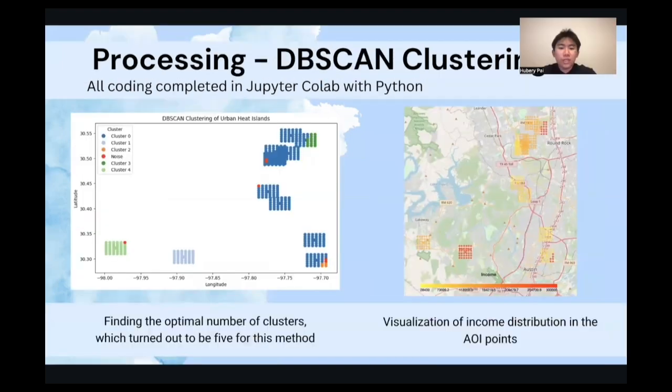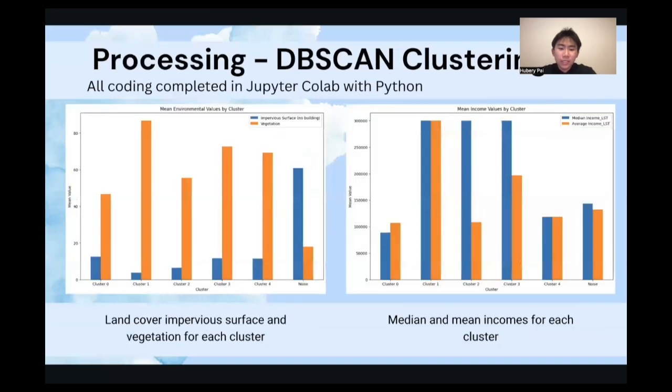We also use DBSCAN because it handles noise and outliers well, which is especially useful when working with real-world data. As displayed, the clusters formed or differentiated within specific AOI points, unlike what we saw in k-means. In these clusters, we found that as income increased, so did vegetation, and in areas with lower income, there were, on average, more impervious surfaces. This is especially apparent in clusters 0 and 1, which follow the trend described previously.